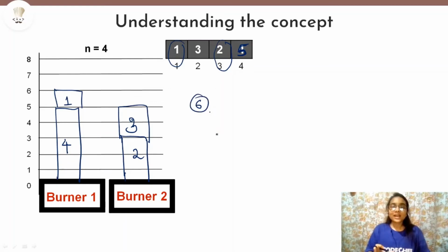So I hope that I am very clear that we have to always choose the maximum timing dish and place it on the burners. And if we do that, then we will ensure that at the end we will not have those dishes left out to increase our time. We can minimize the time in that way.